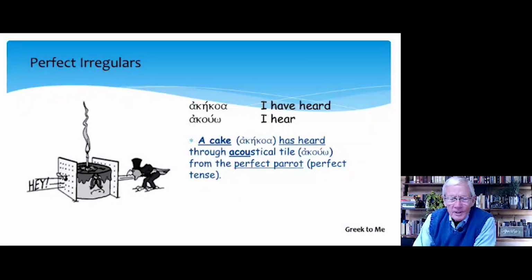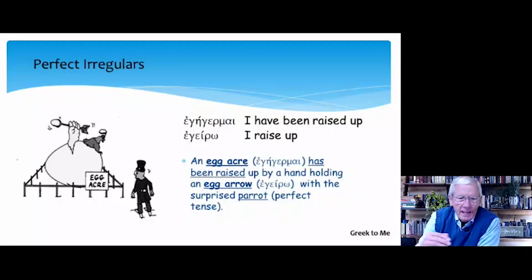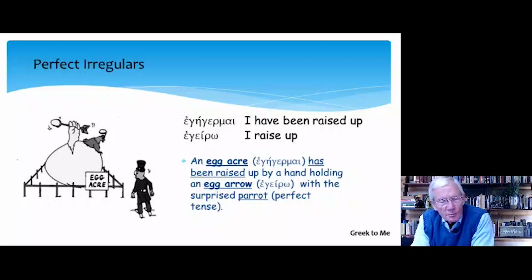Our next word here, egero, I raise up, and the perfect middle passive here, egegermai, I have been raised up. And this is certainly an important word in the New Testament having to do with the resurrection of Jesus, often translated as he is risen.